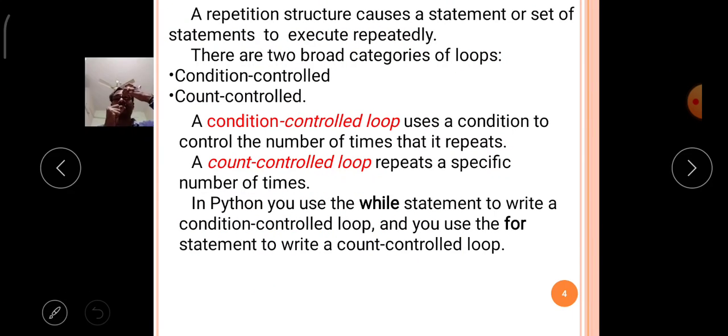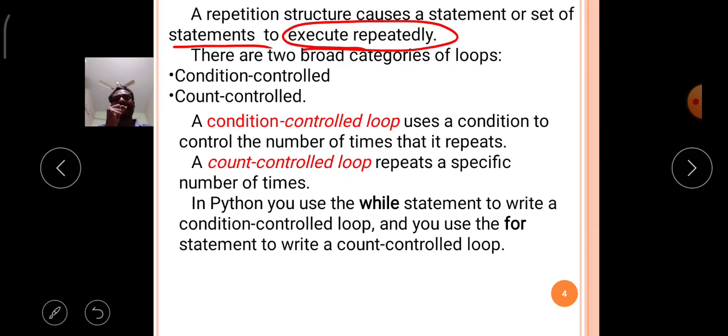Before discussing this topic, let us know what the repetition structure is. A repetition structure causes a statement or set of statements to execute repeatedly. There are two broad categories of loops available.